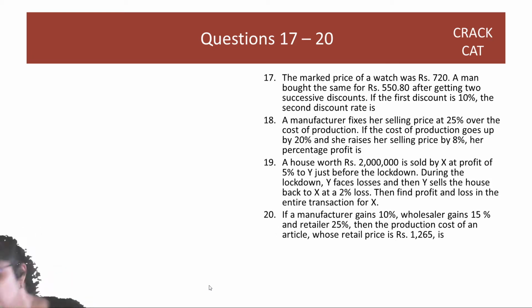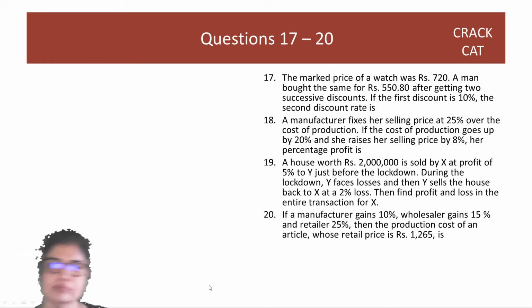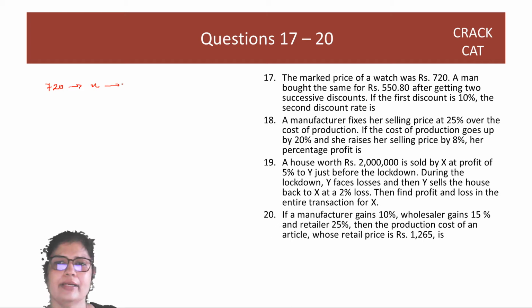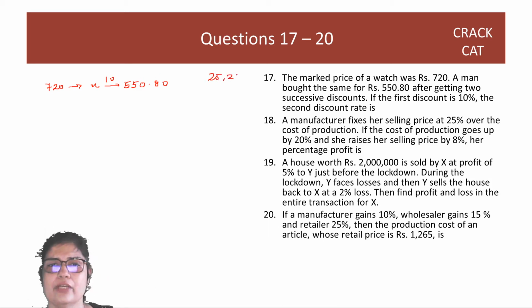The marked price of a watch was 720 rupees. A man bought the same for so much, after getting two successive discounts. Okay, so you start with 720, there's one discount, you end up with X, and then there's a second discount, you end up with 0.80. So they are saying first discount is 10. I'm saying forget it. Second discount is 10. It doesn't matter, guys. If you are giving a discount of 25 and 20, whether you give 20 first or 25 first, it doesn't matter, right?